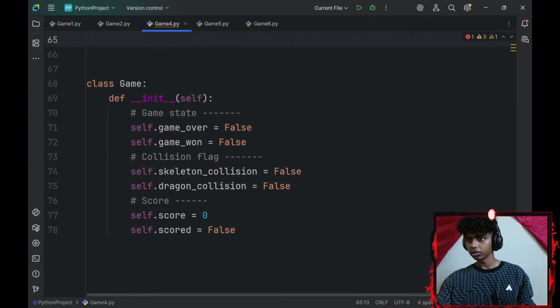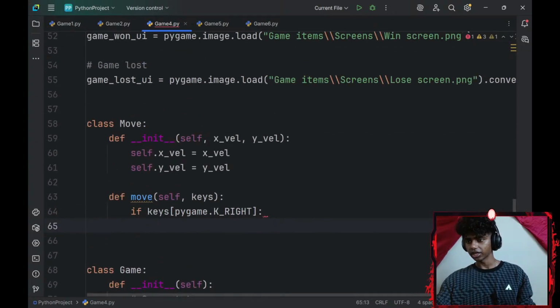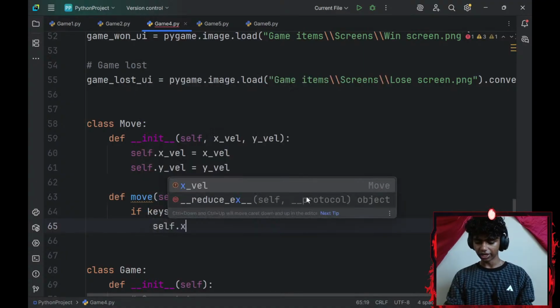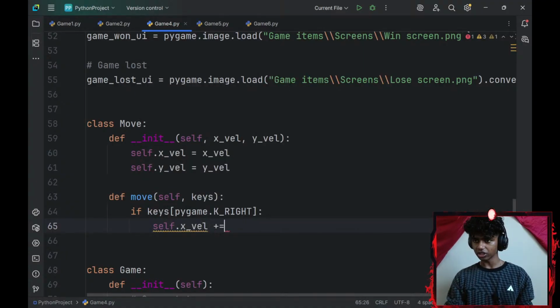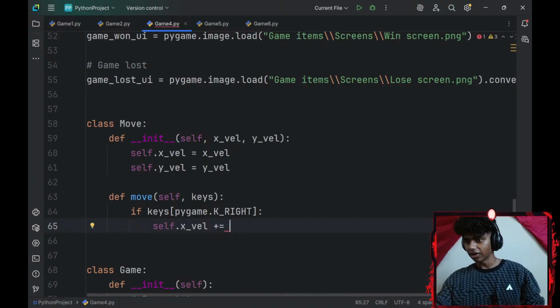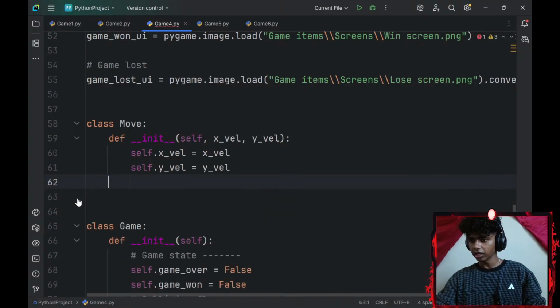I could create like a player class. Actually, self.x-axis is going to increase by my x-axis velocity. So should I create Rex here? Okay, I guess I'll get to this in a bit in that case.